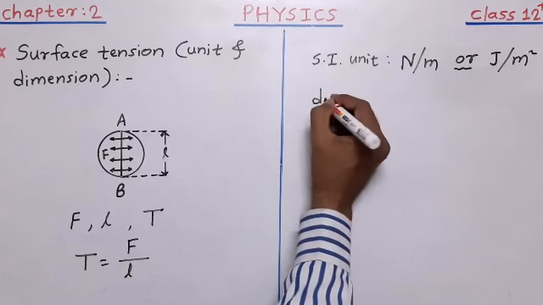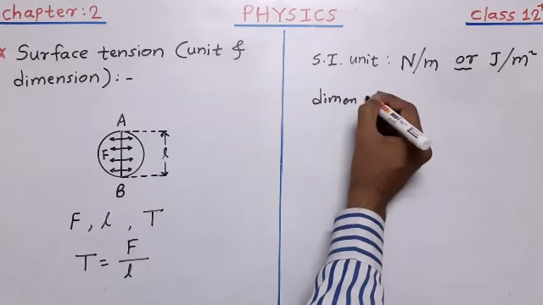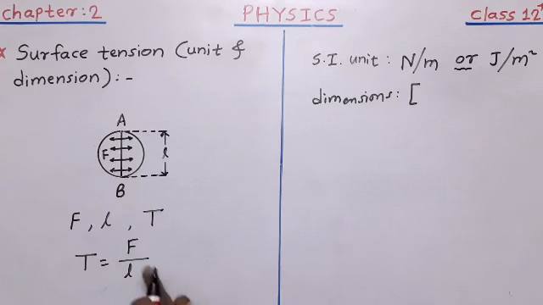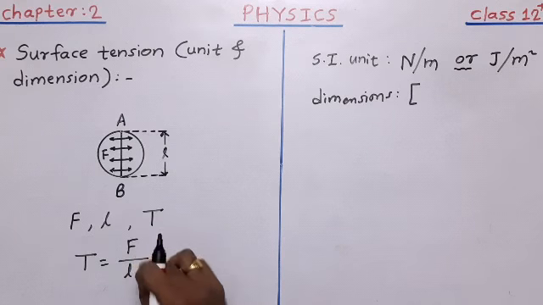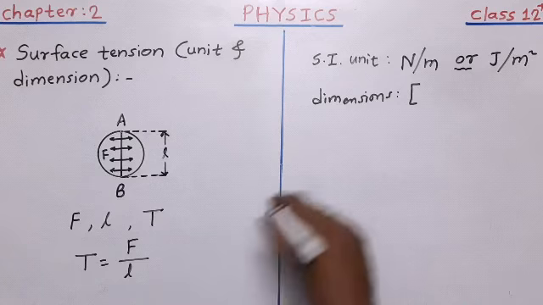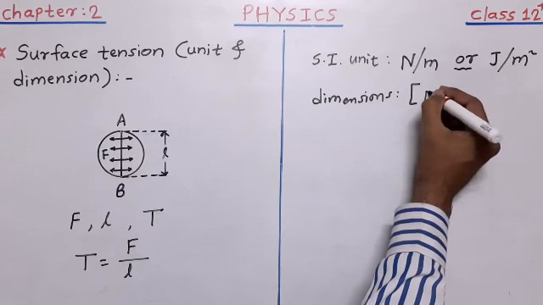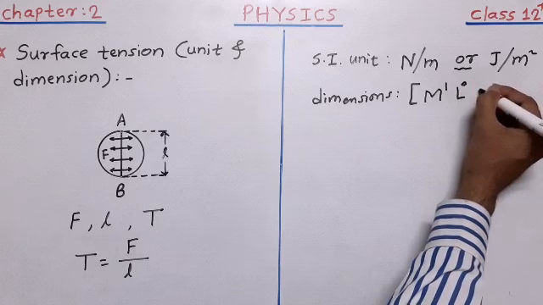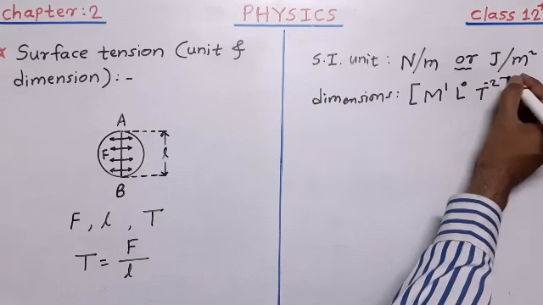Now what are the dimensions of surface tension? If you write the dimensions of force and dimensions of length and work it out, you will get the dimensions of surface tension. And the dimensions of surface tension are given by M raised to 1, L raised to 0, T raised to negative 2.